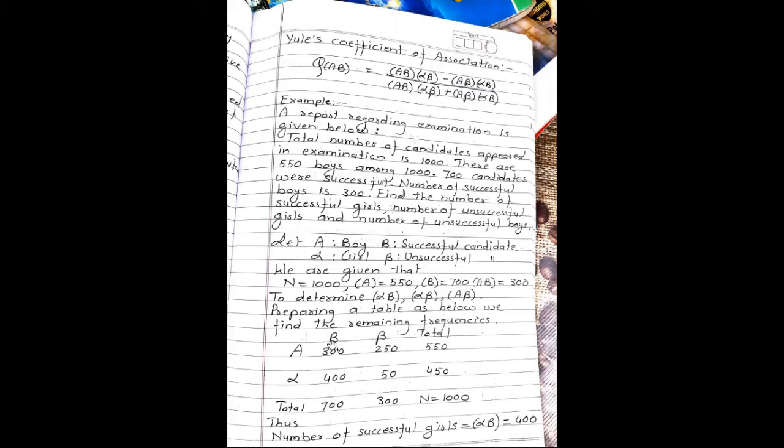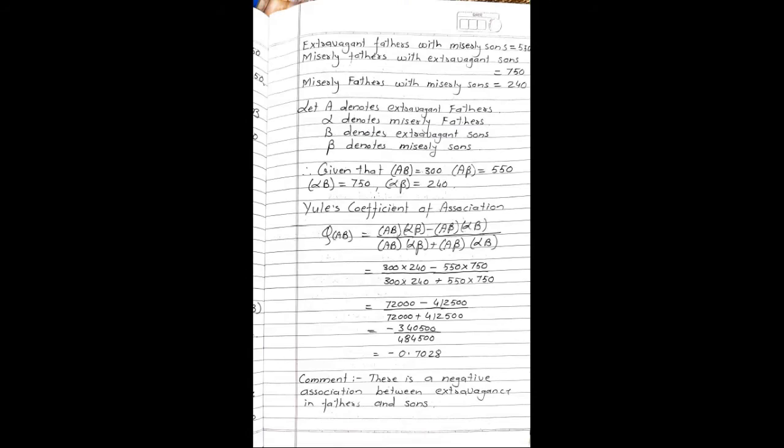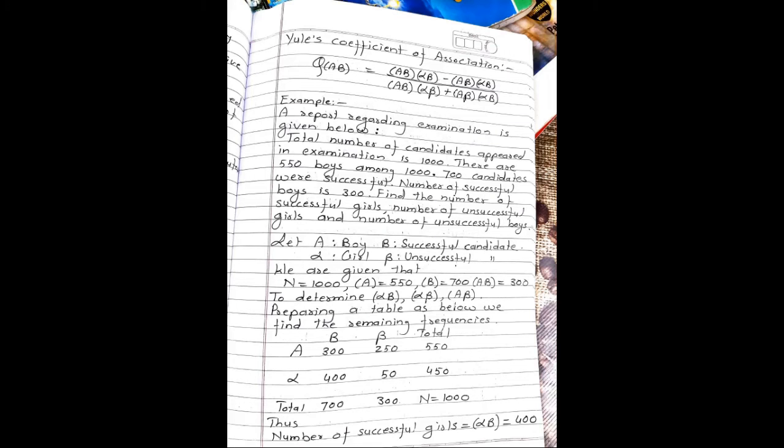Now 700 minus 300 is nothing but 400, which will be the frequency of alpha B. 550 minus 300 will give us 250, which is the frequency of A beta. 300 minus 250 will give us 50. Thus, number of successful girls is equal to alpha B is equal to 400.